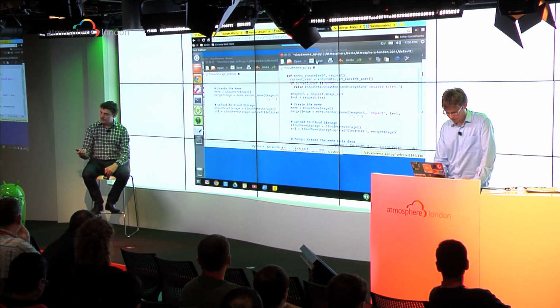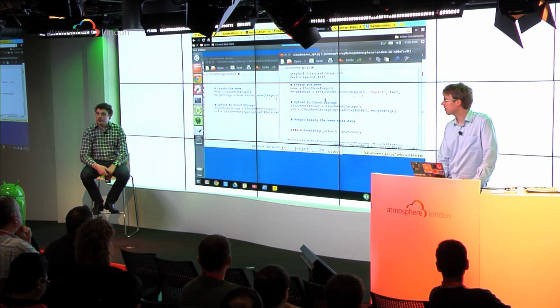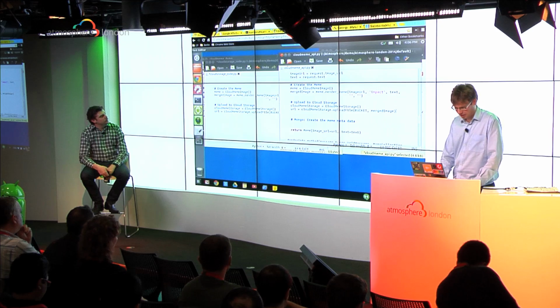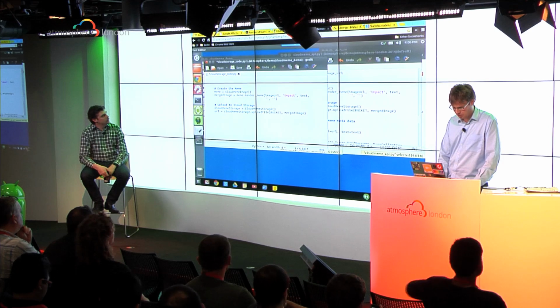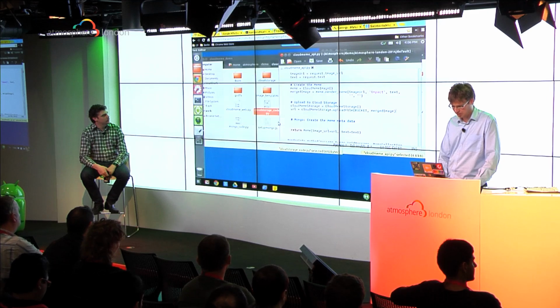OK, and we have great client libraries for cloud storage, which make it very easy just to say this is the data that I want to upload. And we're using the Python image library in order to combine the image and the text. All right, perfect. So now we want to use MongoDB as well, because we just got used to using a lot of open source databases.